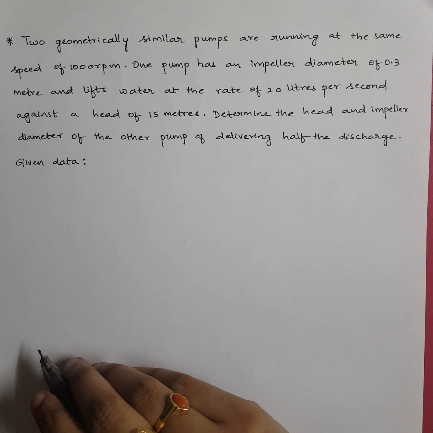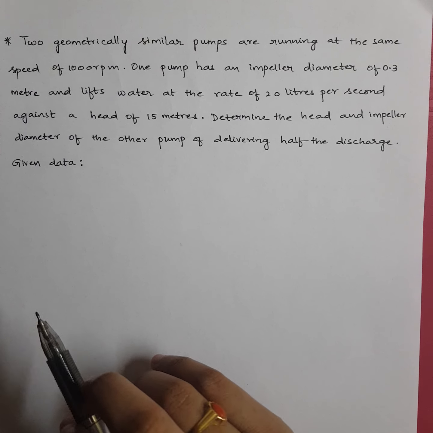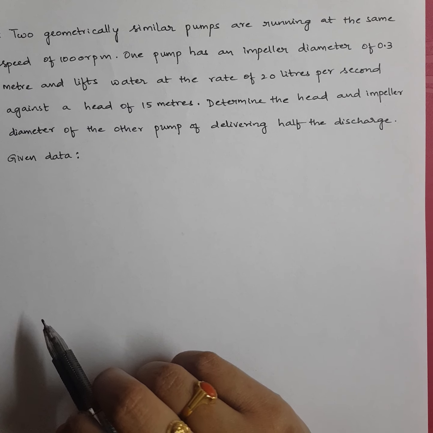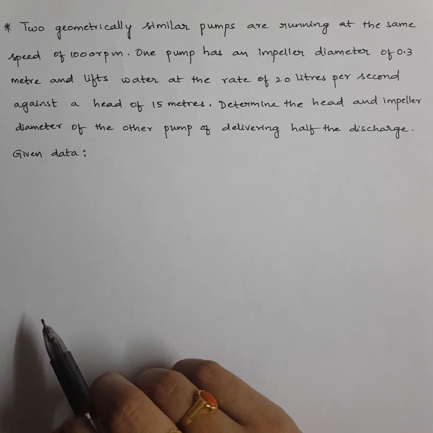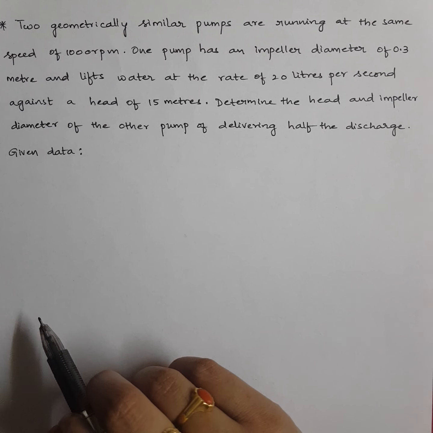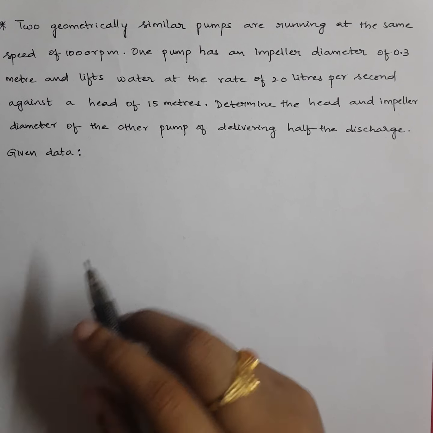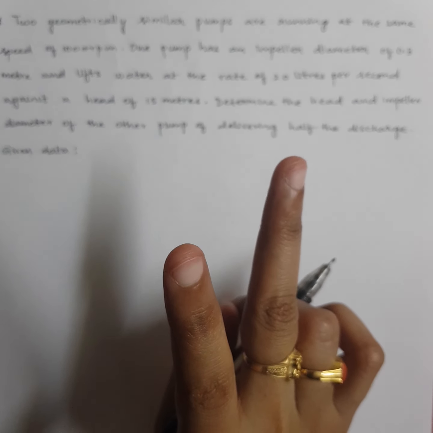Now let's see the next model of problem. Two geometrically similar pumps are running at the same speed of 1000 rpm. One pump has an impeller diameter of 0.3 meters and lifts water at the rate of 20 liters per second against a head of 15 meters. Determine the head and impeller diameter of the other pump delivering half the discharge. Okay, alright, he is telling there are two pumps now. Okay, there is a first pump and a second pump.